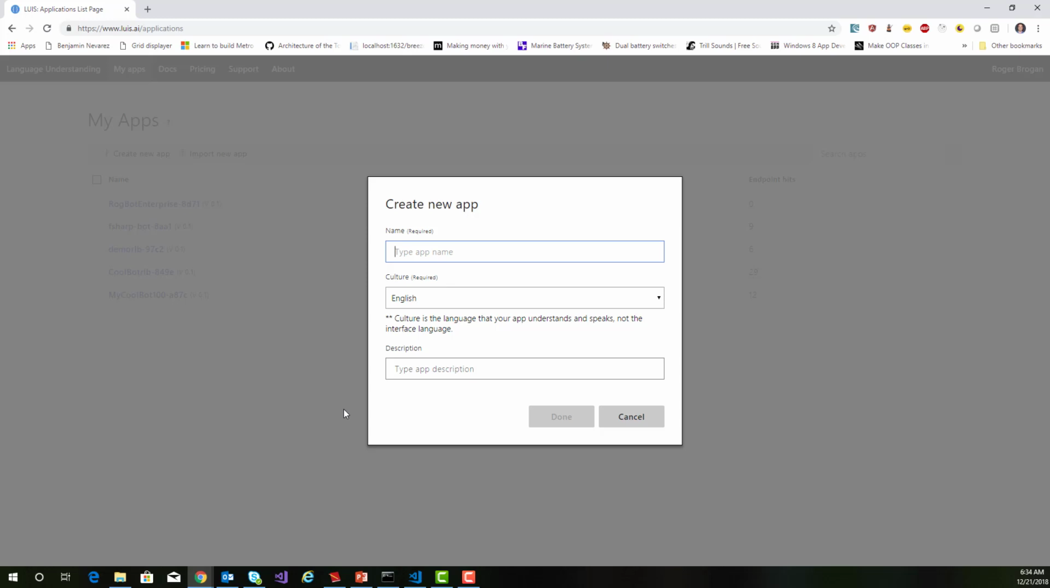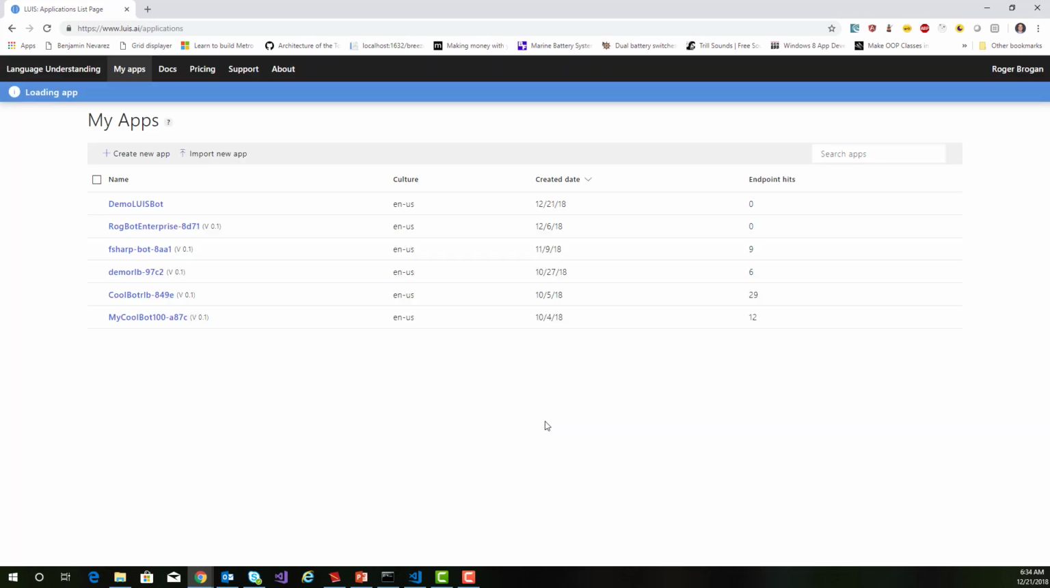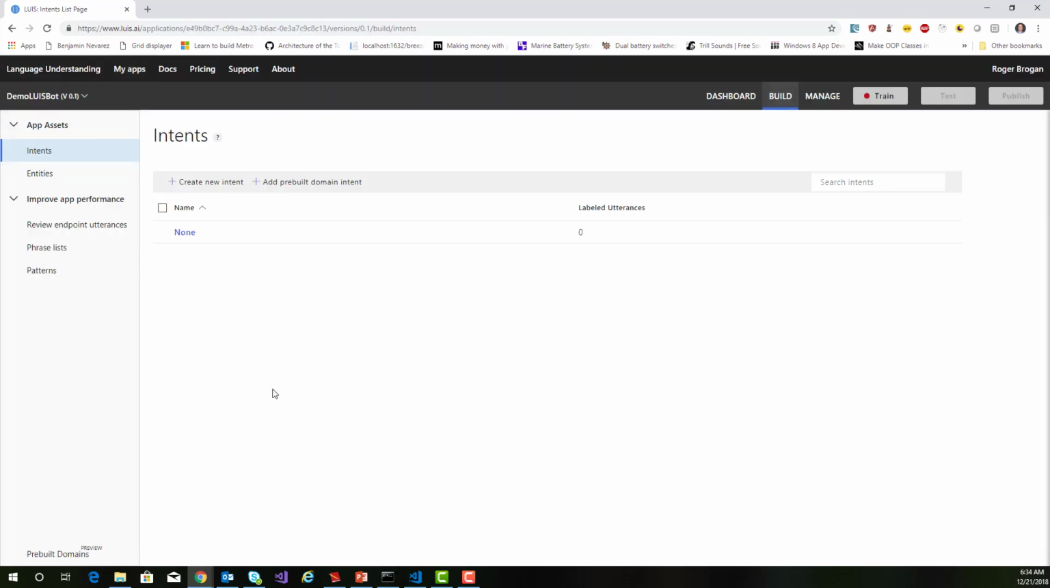We're just going to create one here called demo Luis bot. And once you create your individual app, you come to this page. And this is where you actually start training your intents and things like that.